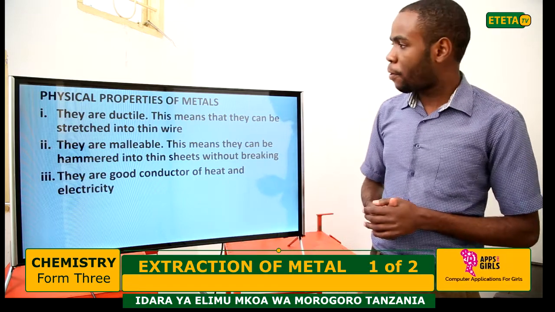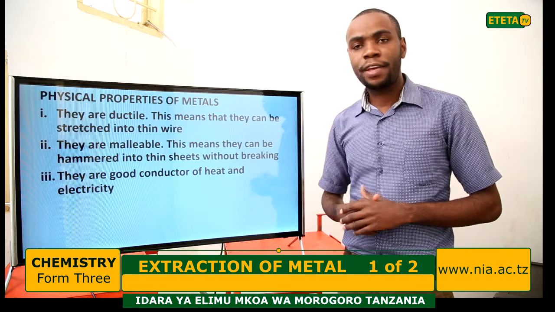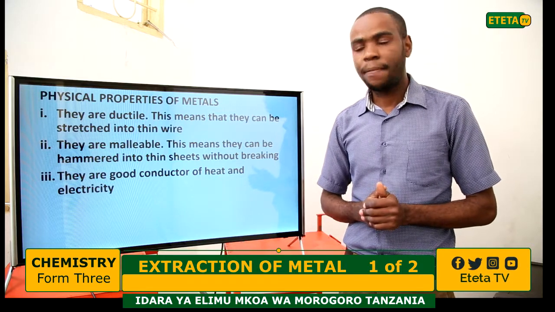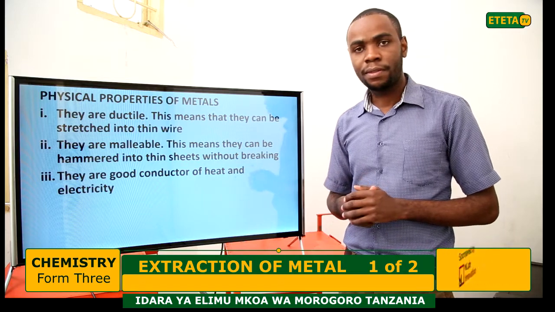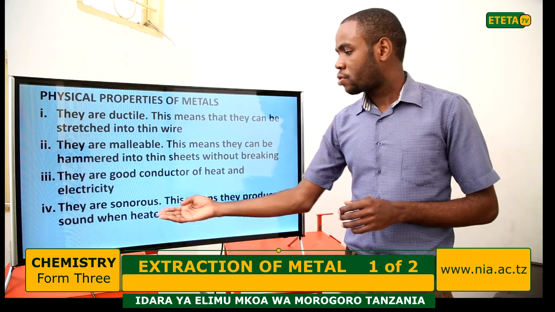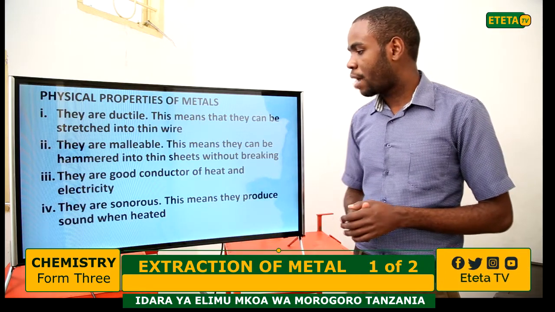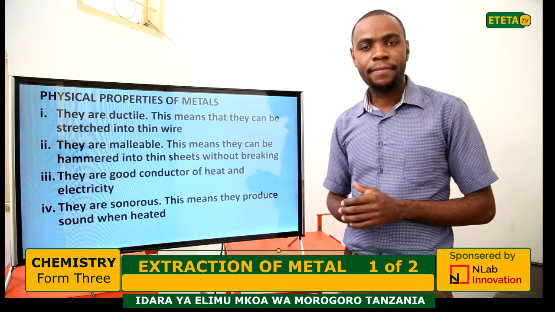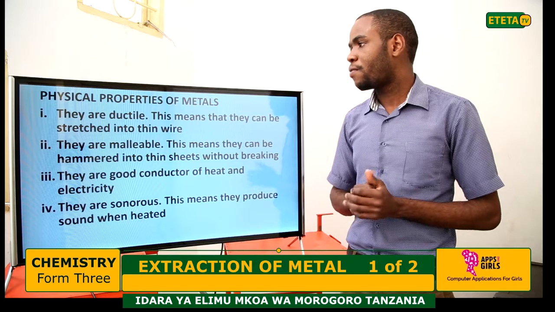Another physical property of metals, they are good conductors of heat and electricity. I mean, they allow heat and electricity to pass through. Another, they are sonorous. I mean, they produce sound when struck. So these are some physical properties of metals.